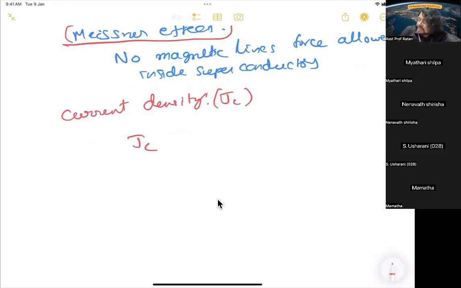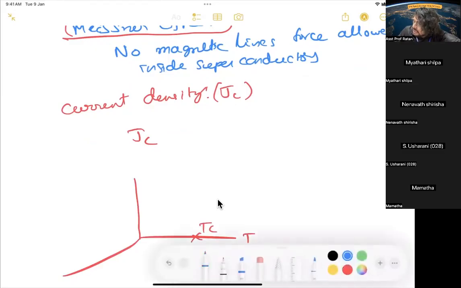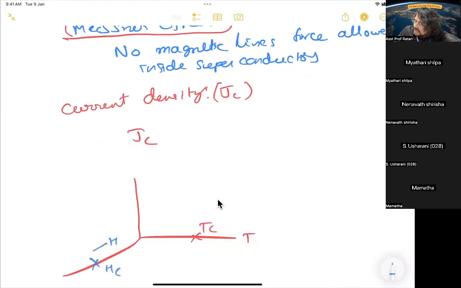So if you draw the graph between the three, suppose this is the temperature at point TC, a critical magnetic field HC, and a current density JC. If you cross this boundary, it will stop behaving like a superconductor.